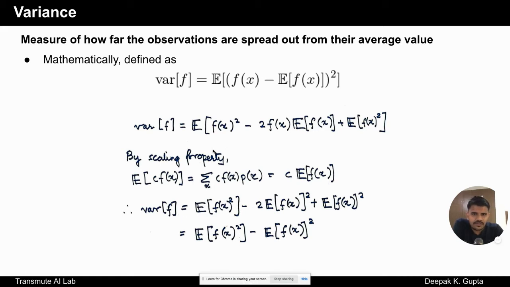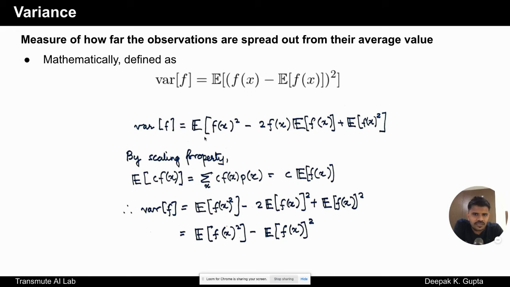Based on this, what we can write here is expectation of f of x whole square minus 2 times expectation of f of x square. So how does this come in? We have this whole thing inside the expectation, right? So we have expectation of 2fx, expectation of fx. Expectation of fx is a constant.